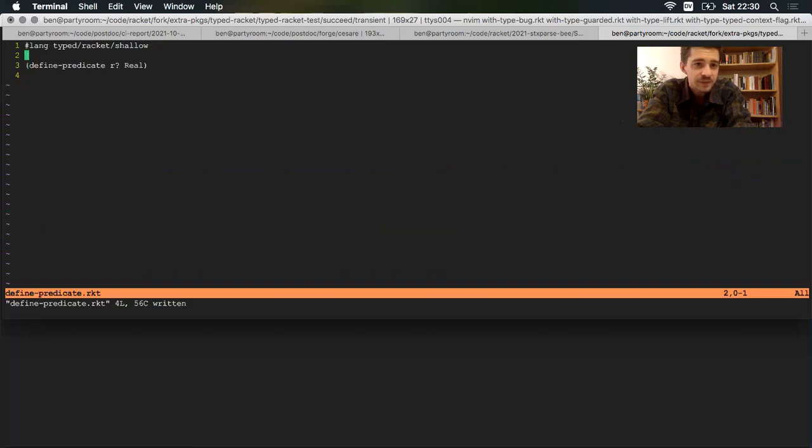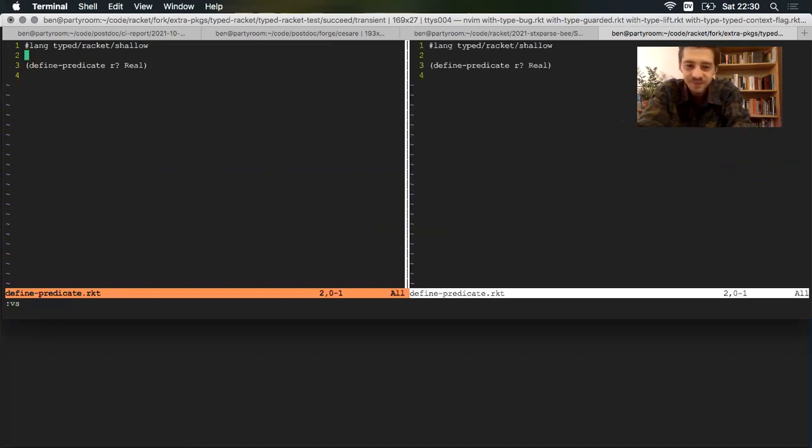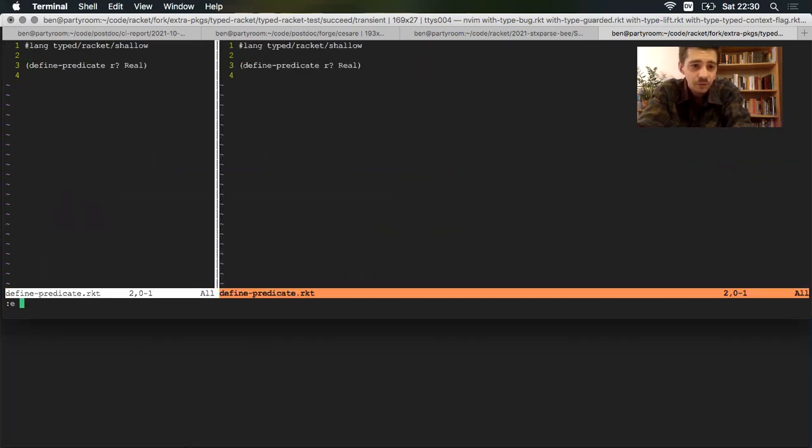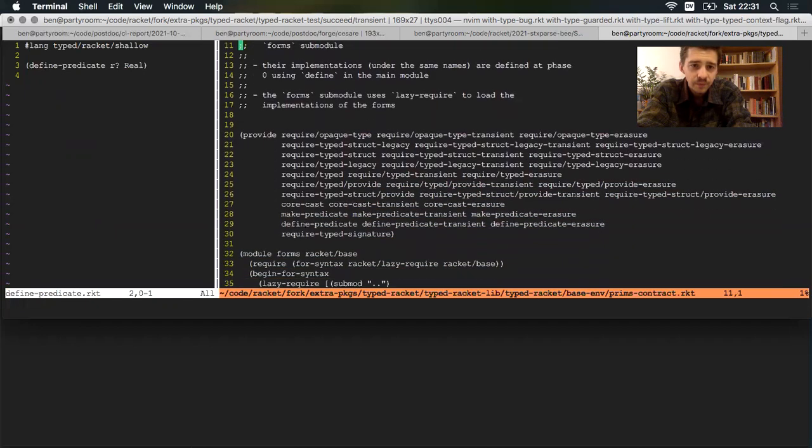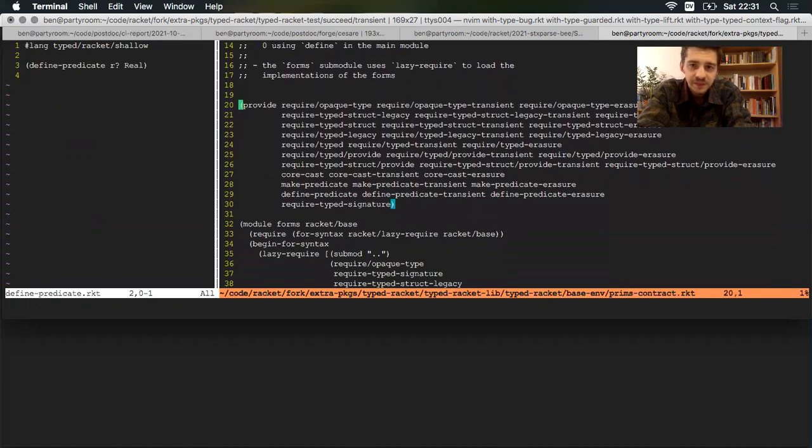So I thought to myself, how did I mess up define predicate? What's going on here? So let's go back to the source. Typed bracket, base-env-prims-contract.rkt. This file provides a bunch of things, including three copies of define predicate here.